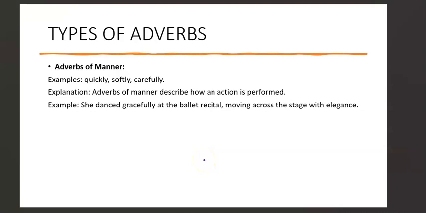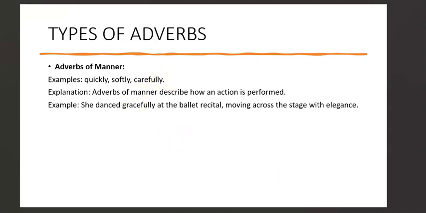Adding ly to an adjective can form an adverb, because soft is an adjective. Maybe the soft cake was baked. Soft is an adjective describing the cake, but if you want to make it an adverb, you add ly to it, so it becomes softly, showing how something was done. Something was done softly. So that's an adverb of manner.